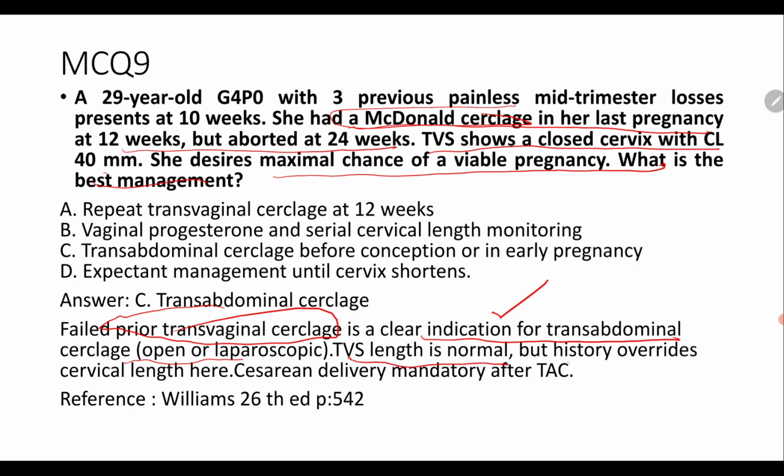The TVS length is normal, but the history is the overriding factor rather than the cervical length here. Cesarean delivery is mandatory after a transabdominal cerclage. So the options are: repeat transvaginal cerclage at 12 weeks, vaginal progesterone alone, or transabdominal cerclage before conception or in early pregnancy.